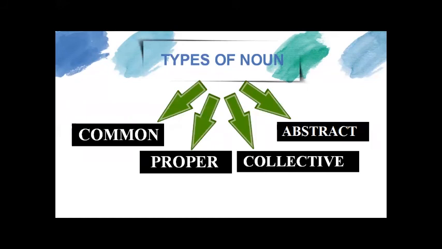So in general, if we talk about nouns, if we talk about names, we can classify them under common nouns, that refers to common objects around us. Specific ones come under proper noun. A group or collection of objects or common nouns come under collective nouns. And when we talk about our feelings, our state of being, then they come under abstract nouns.